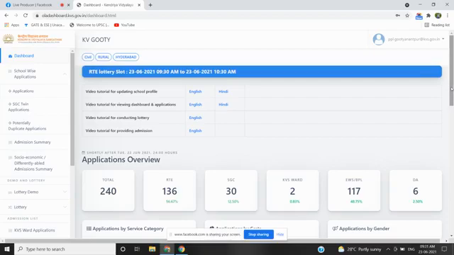First, we will have the mock lottery demo. Then first lottery demo will be explained, then we'll go for the final lottery. And as of the last date of the application, the total applications received were 240, out of which RTE applications are 136, SGC applications are 30, and KVS were 2, EWS BPL 117, differently abled 6.